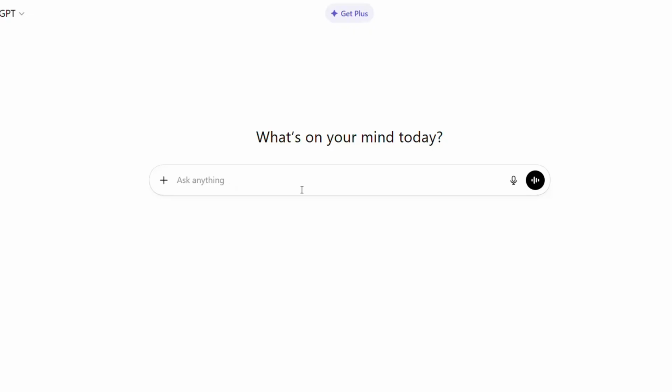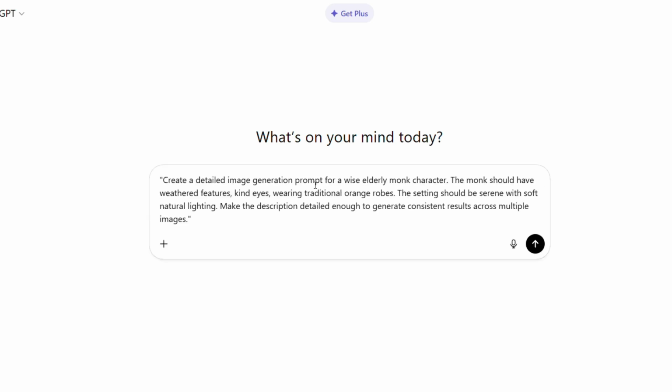Step 1. Create your monk character. First thing we need to do is create the actual character. The face of your AI monk. I'm going to show you 2 different methods. Pick whichever one works better for you. Let me open ChatGPT right now. I'm already logged in. You can use the free version for this.